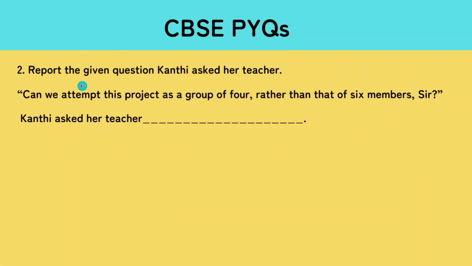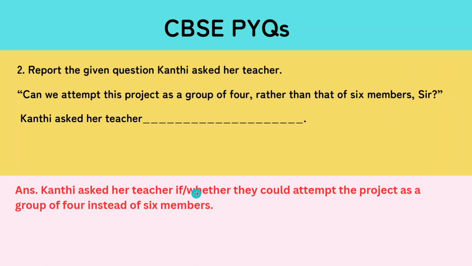Right? Next one. Report the given question. Kanti asked her teacher, "Can we attempt this project as a group of 4 rather than of 6 members, sir?" So Kanti asked her teacher if, because it is a question, right? If or whether they, because it is we, more than one, that is why it is changed to they. The word can has been changed to could. As I told you, after if or whether, bring the subject and the verb. Attempt the project as a group of 4. Now, "rather than of 6 members" has been changed to "instead of 6 members," right?